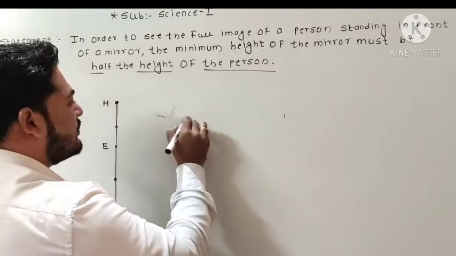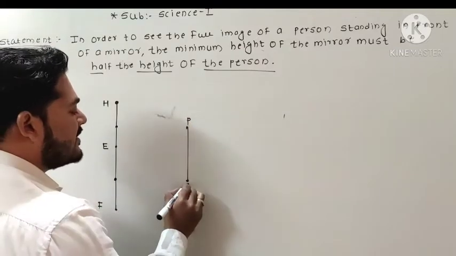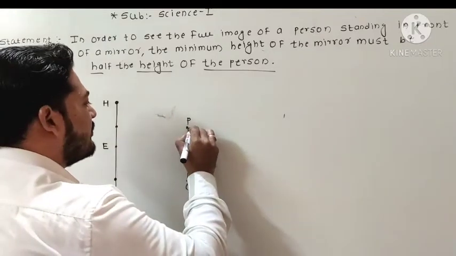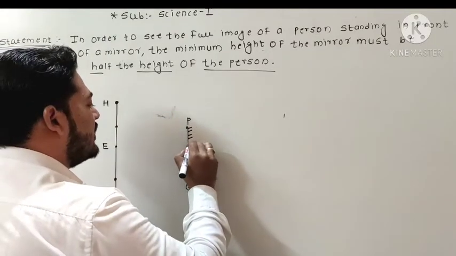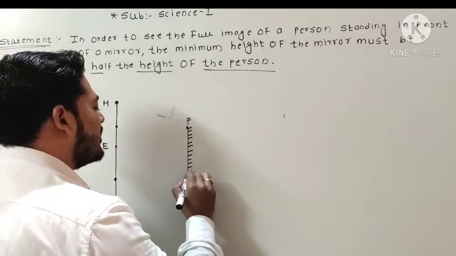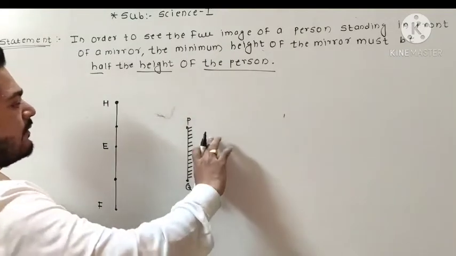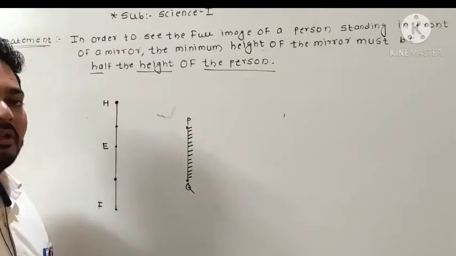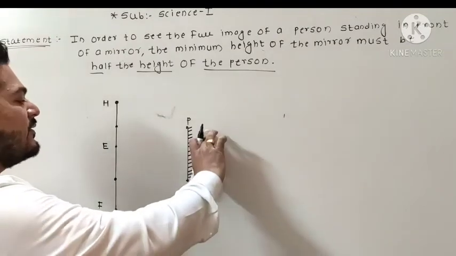So suppose that PQ is a mirror. This is not a mirror by itself, but if we draw such a line, then that is called a mirror, because one part of that mirror is coated with a silver and aluminum layer. So PQ is a mirror.